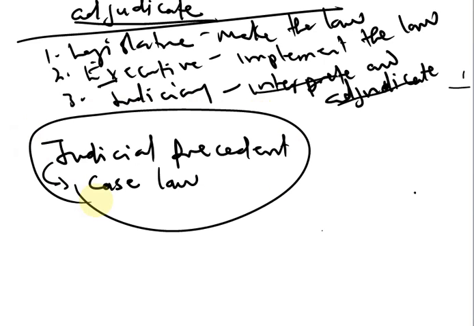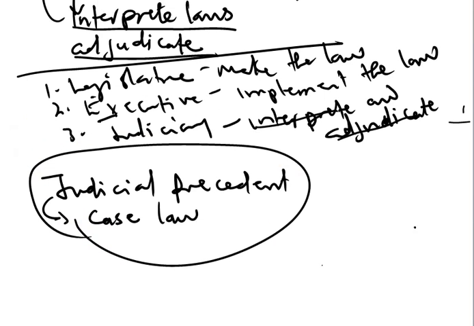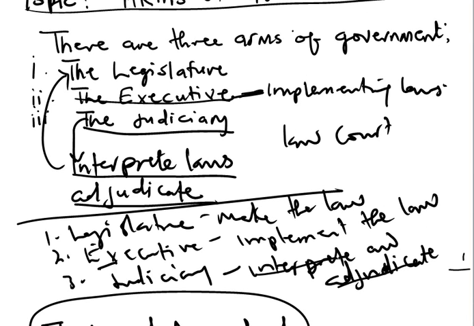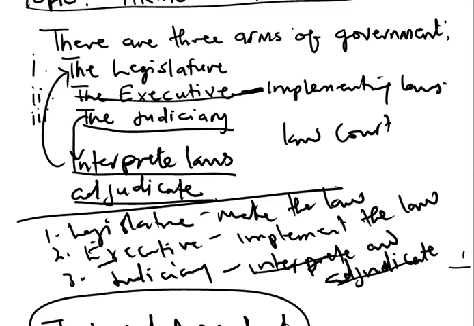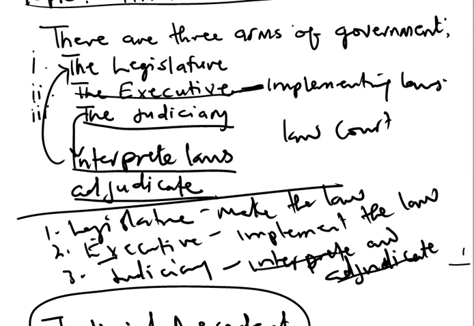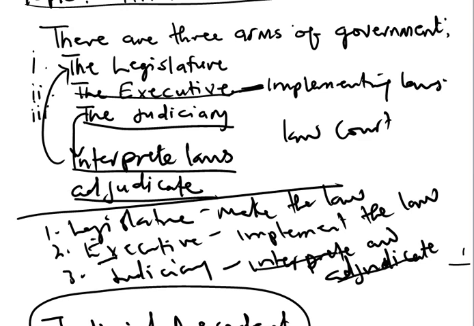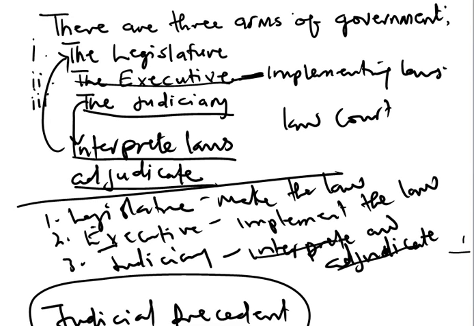So today we have seen the organs of government. Number one, we have seen the legislature. We have also seen the executive. We have also seen the judiciary, and we have explained the legislature as the body responsible for making laws. We said there are two types of legislature. Number one being the bicameral legislature, and number two being the unicameral legislature. Then we also saw the executive. In the executive, there are three types. The first one is single executive, second one is dual executive, and the third one is collegial executive.